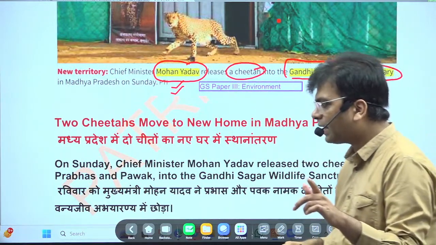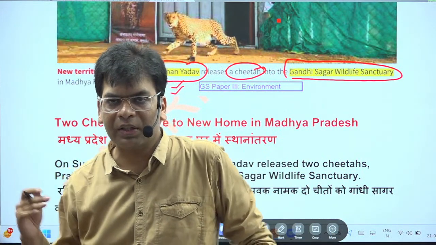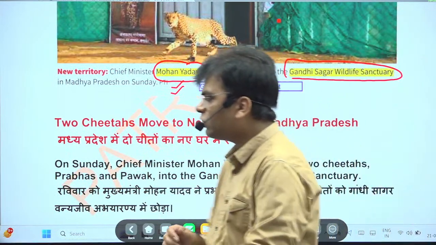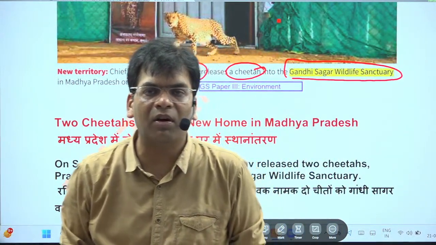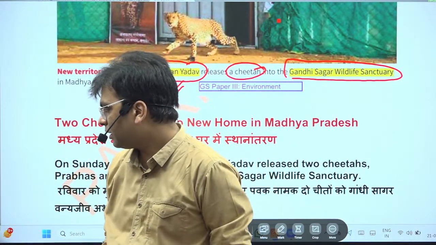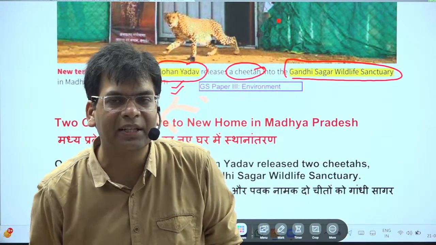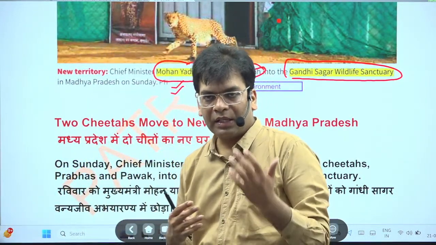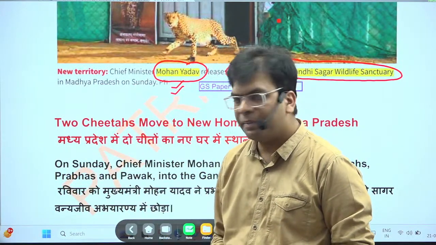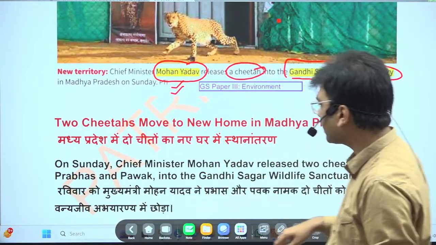So we are focusing on the cheetah. The question is from where we are bringing the cheetahs, and before this Gandhi Sagar Wildlife Sanctuary, where we had introduced cheetahs. Please, anyone from online, reply. Anyone? I will be taking your responses. We will have interactive classes, so keep sharing whatever you want to reply. I will be going through your responses and discussing how you could rectify your mistakes.